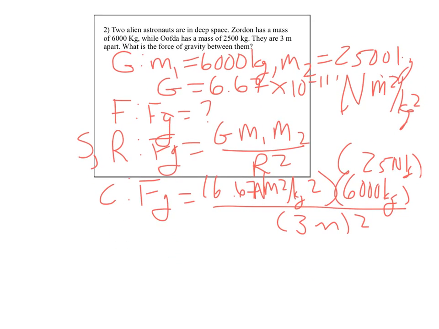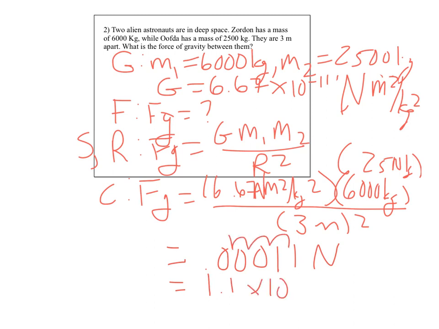Pull out my handy dandy calculator, and we do 6.67 times 10 to the negative 11th, and then times 6,000, and then times 2,500, divided by 3 times 3, which is 9. So that comes out to be a very small number, 0.00011 newtons, right? Or I guess we could write it as 1.1 times 10 to the negative 4th newtons, right?